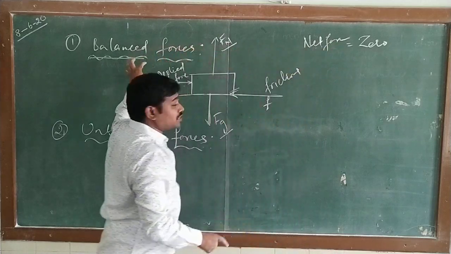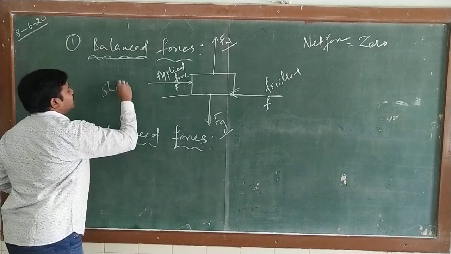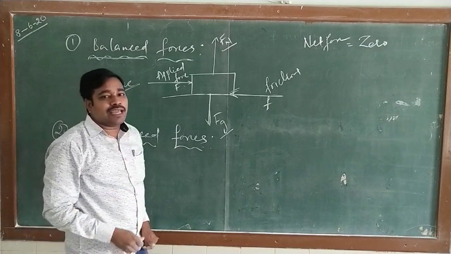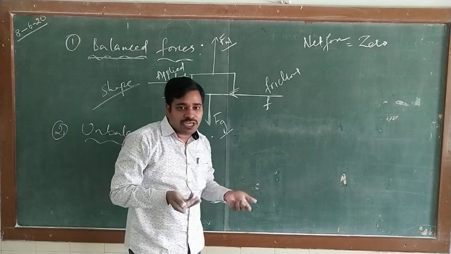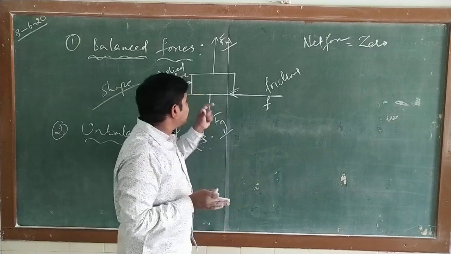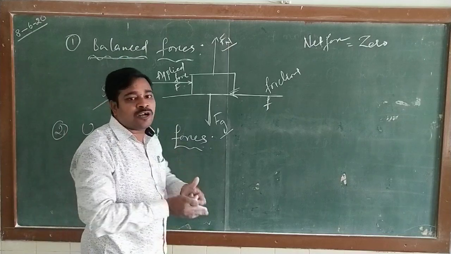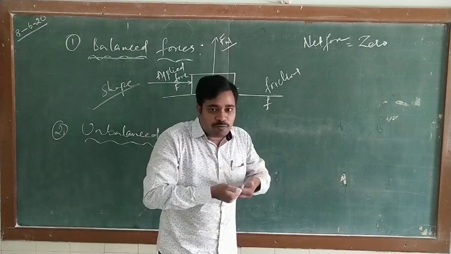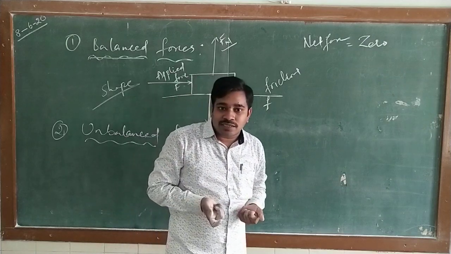Whenever balanced forces act, the bodies can change their shape. For example, if you apply some force by your hands on an inflated balloon, the balloon is going to change shape. For example, if you are playing tug of war with a rope, if two forces are equally applied by the two groups, then the rope is said to be at rest.